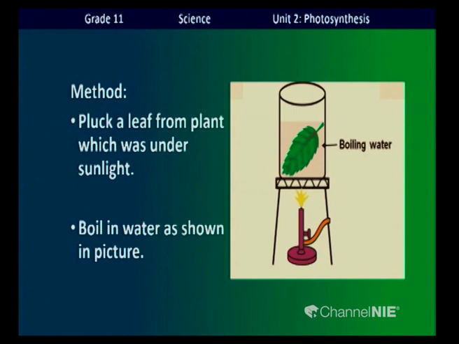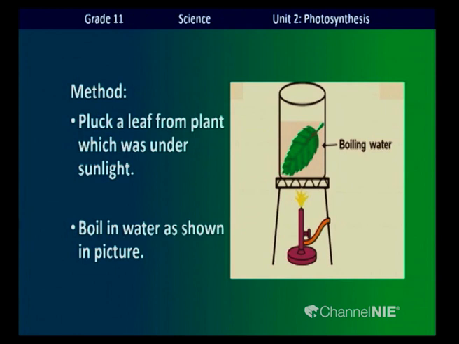While boiling, the tissues in the plant leaf die and become more permeable. So, chlorophyll can be easily removed.